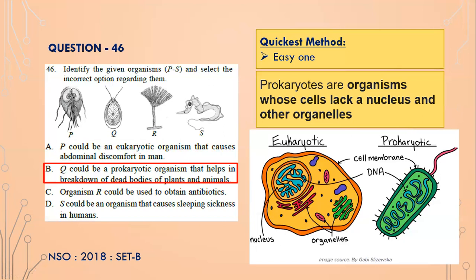So they are extremely simplified organisms. So Q could be a prokaryotic organism that helps in breakdown of dead bodies. But no, if Q is prokaryotic, it cannot have all these different organelles, and it does not help in breakdown of dead bodies. They are not complex enough to help in breakdown of dead bodies. So Q is false.